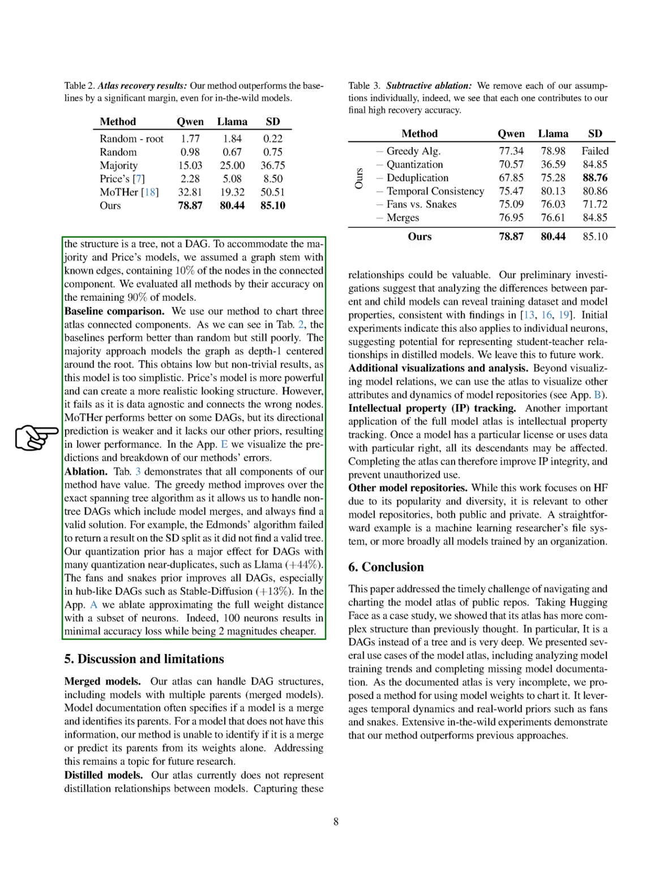When we charted the 3 Atlas connected components, we observed that the baselines performed better than random but still had poor results. The majority approach modeled the graph as depth 1 around the root, yielding low but non-trivial results due to its simplicity. Price's model was more effective in creating a realistic structure but struggled with incorrect node connections. Mother showed better performance on some directed acyclic graphs, DAGs, but its directional predictions were weaker and lacked our additional priors, leading to lower overall performance.